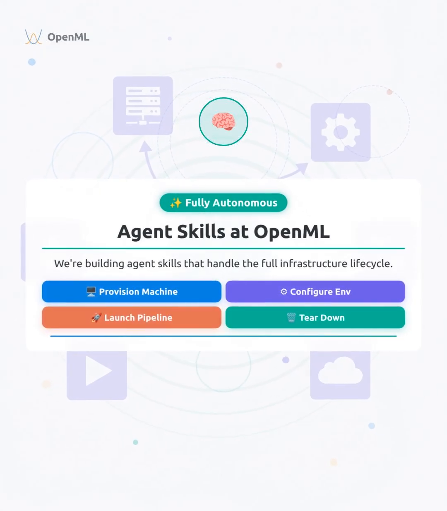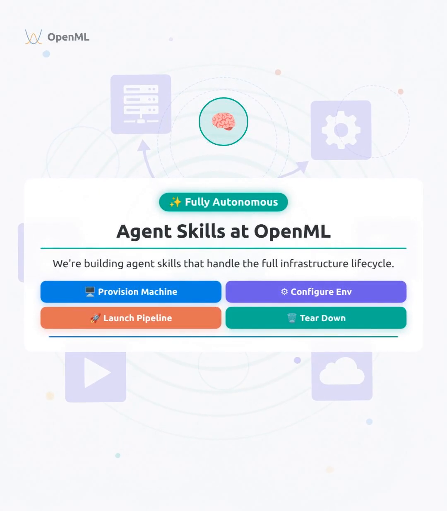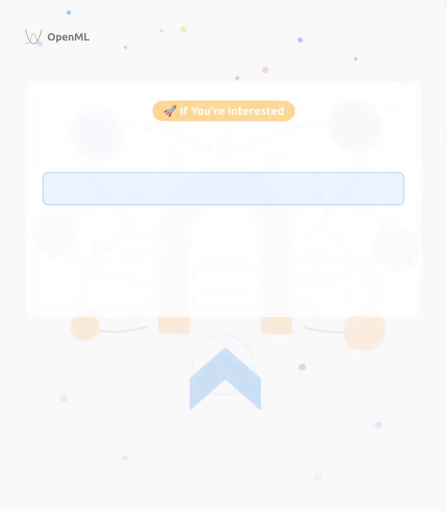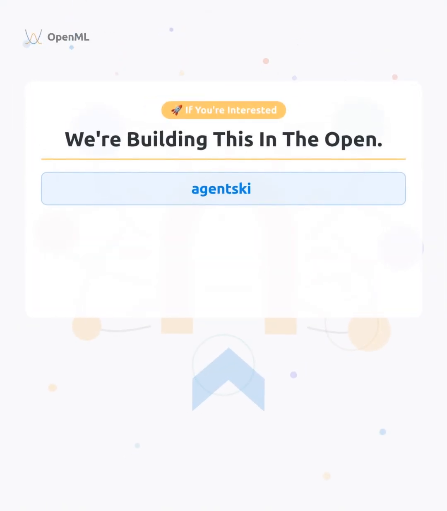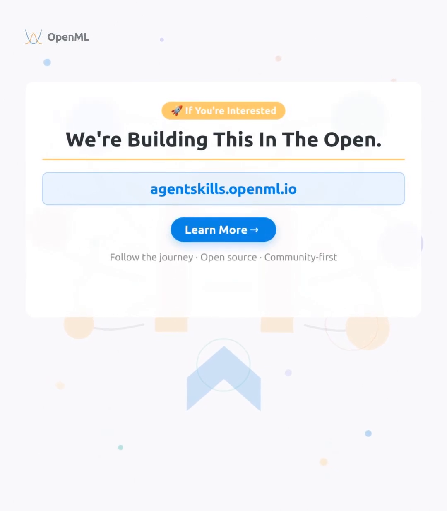At OpenML, we're building exactly that: agent skills that provision a training machine, configure the environment, launch the pipeline, and tear it all down autonomously.